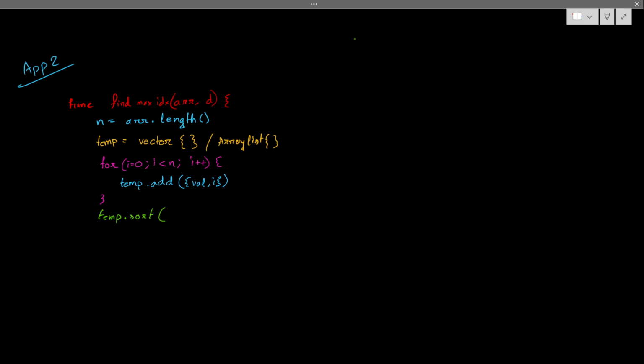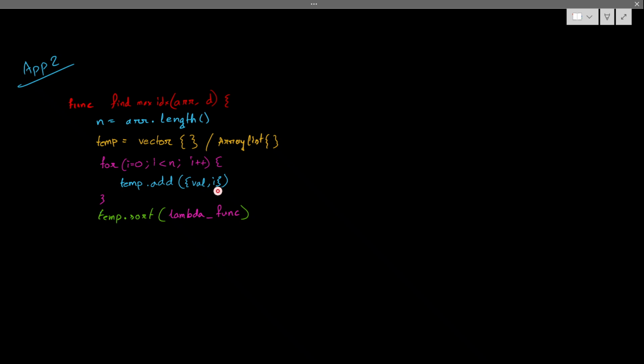Now write a lambda function here. You have to sort based on the first value of the pair. Since a pair is present, the lambda function will choose the first value of the pair.